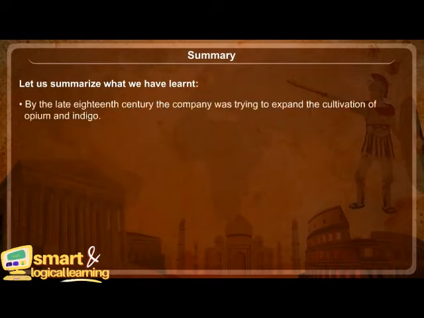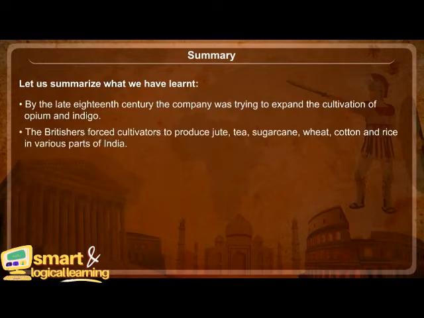By the late 18th century, the Company was trying to expand the cultivation of opium and indigo. The British forced cultivators to produce jute, tea, sugarcane, wheat, cotton and rice in various parts of India. Nij cultivation.